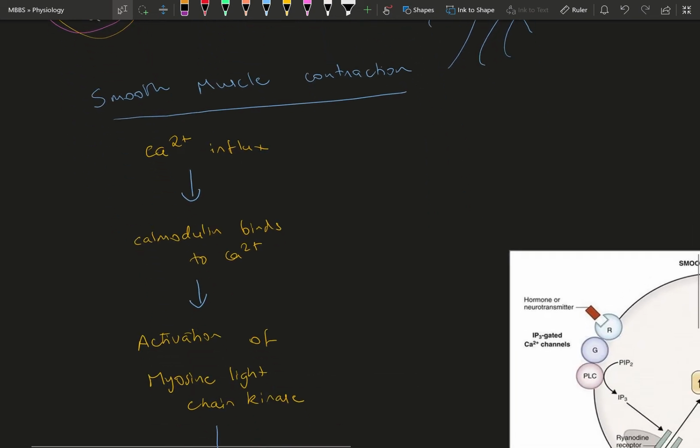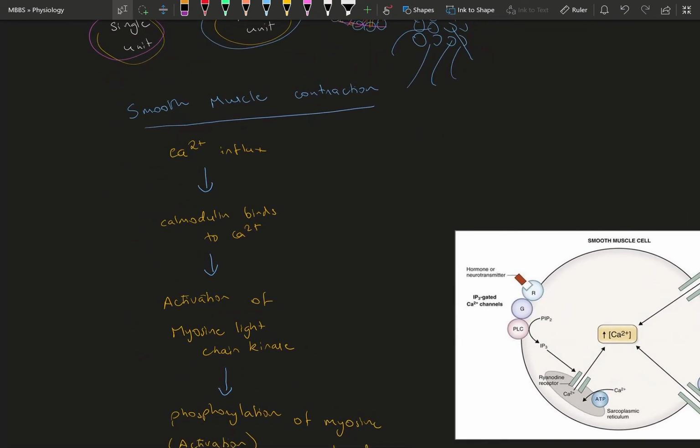Now, how excitation-contraction coupling takes place in smooth muscle is that there is calcium influx. This calcium binds to certain proteins which have an affinity towards calcium, for example calmodulin.